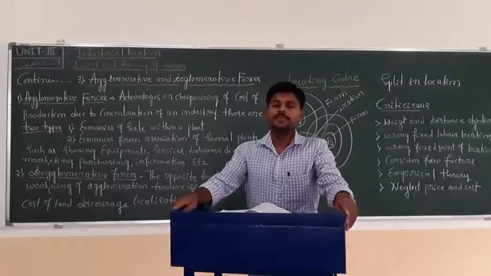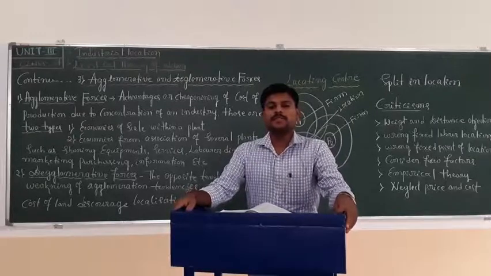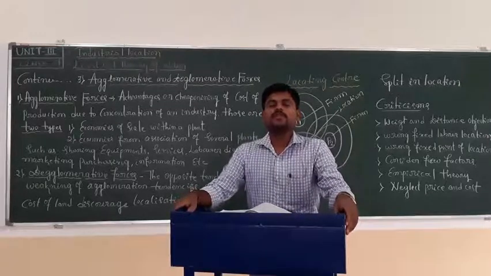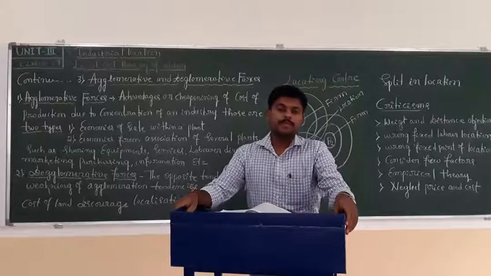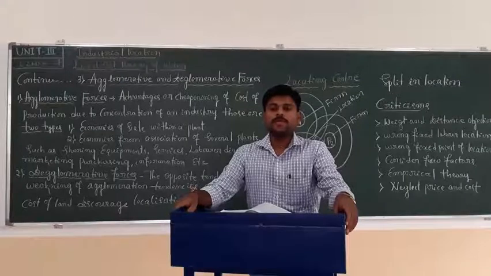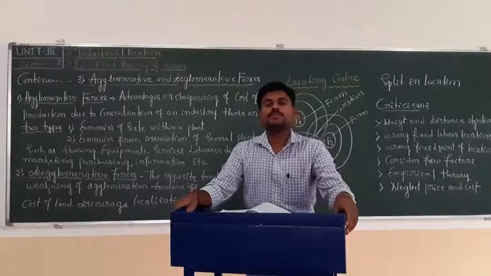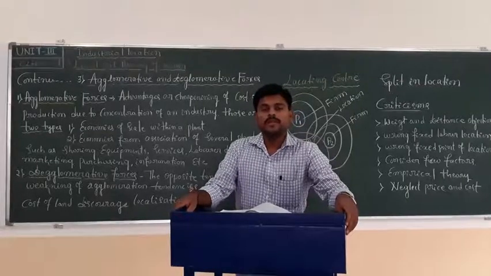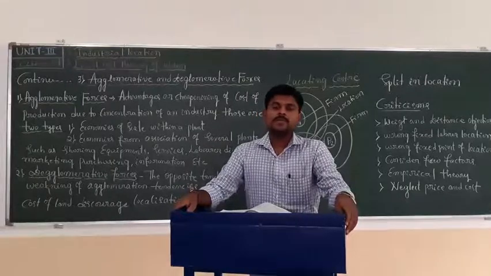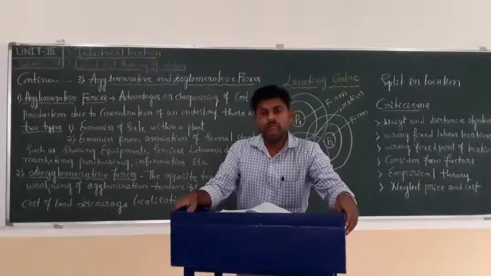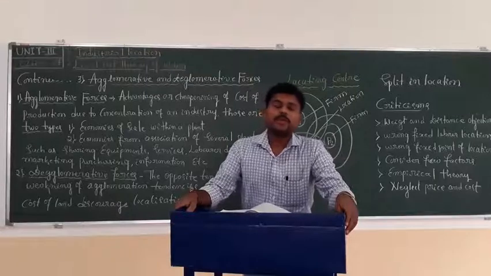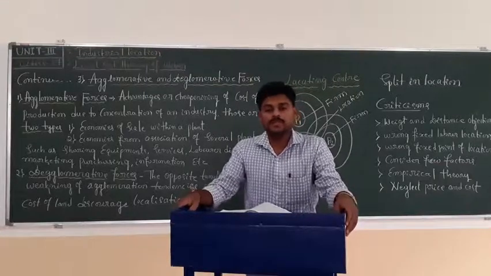Let us continue our discussion on the least cost theory of Alfred Weber. In the previous class, we completed the introduction, the assumptions, and the first two factors influencing industrial location: first is transport cost, second is labor cost. We completed those in previous classes.